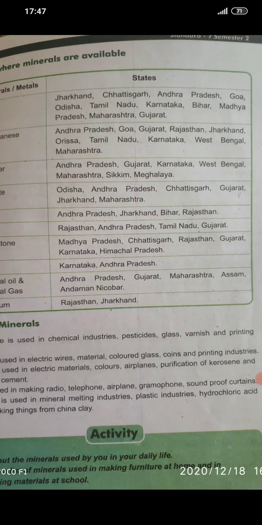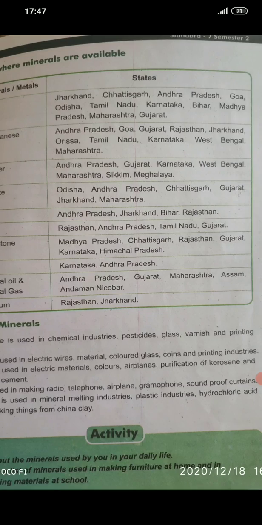How minerals are used. Manganese is used in chemical industries, pesticides, glass, varnish and printing industries. Copper is used in electric wires, material, colored glass, coins and printing industries. Bauxite is used in electric materials, colors, airplanes, etc. Mica is used in making radio, telephone, airplane, gramophone, soundproof curtains, etc. So here it is given where we can use these minerals.